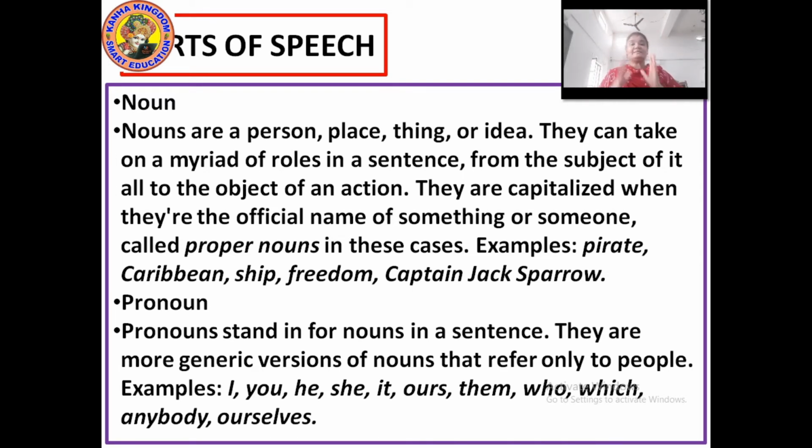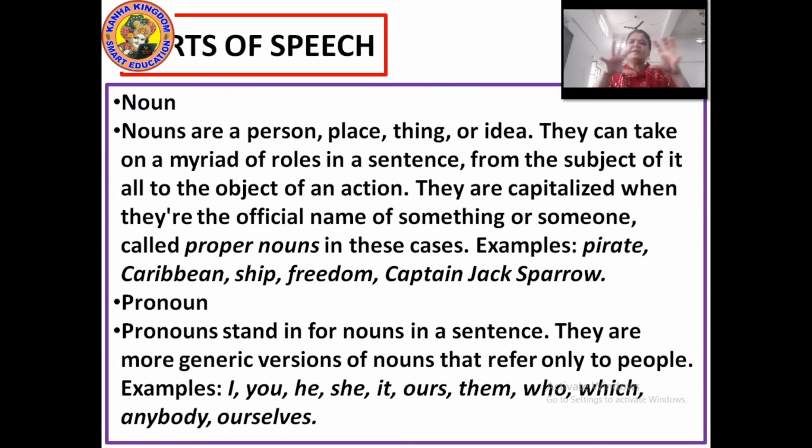Means if I start the sentence, Tom is my brother, and then I want to continue, I won't use the term Tom again. I would say he is 9 years old, he likes to play cricket, he goes to school with me, right? So pronouns stand in for nouns in a sentence. They are more generic versions of nouns that refer only to people.